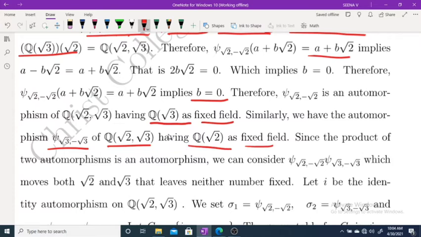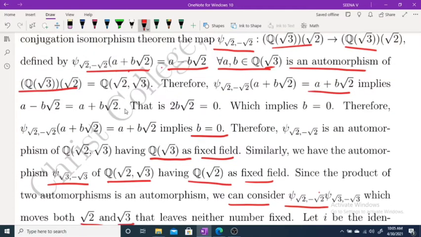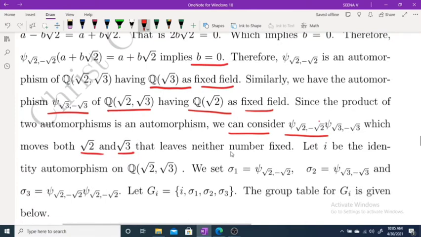Since the product of automorphisms is again an automorphism, we can consider the composition psi(√2, −√2) composed with psi(√3, −√3), which moves clearly both √2 and √3. Psi(√3, −√3) moves √3 to −√3. Psi(√2, −√2) maps √2 to −√2. So if you consider the composition, this composition moves both √2 and √3.